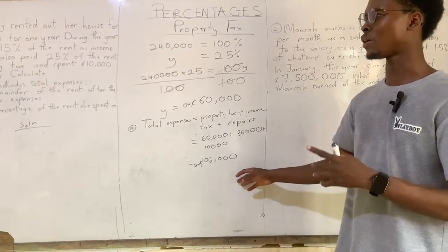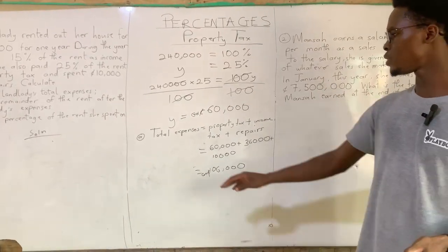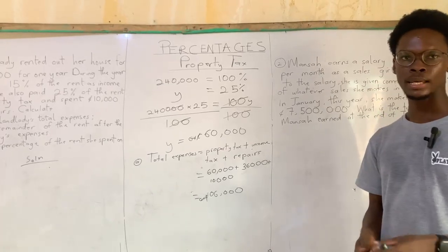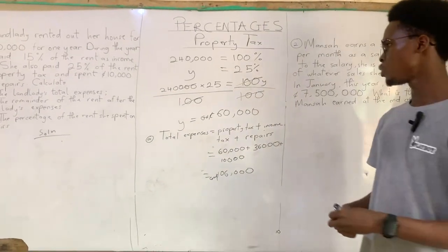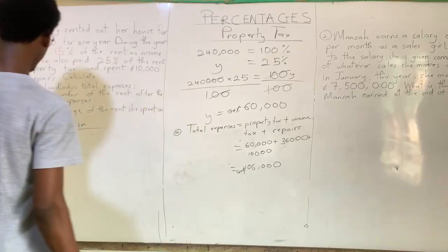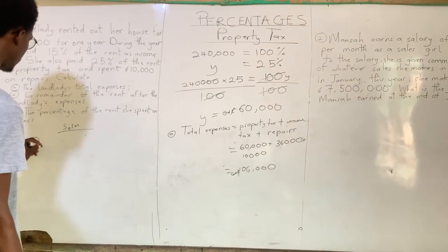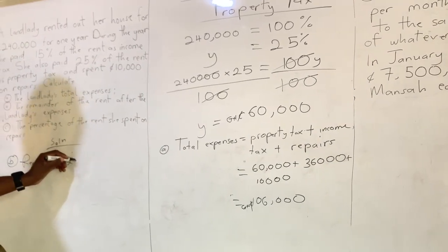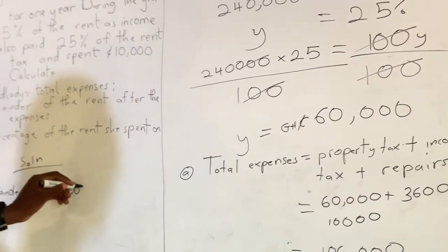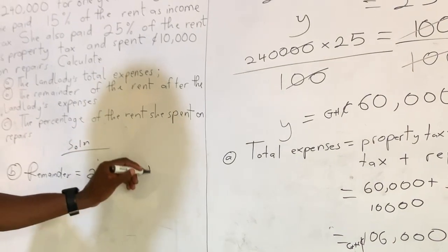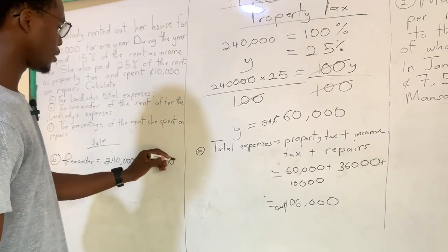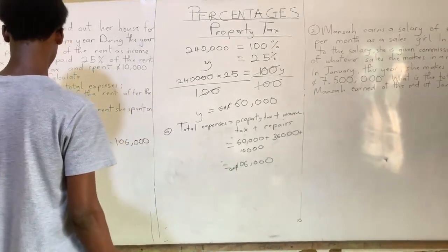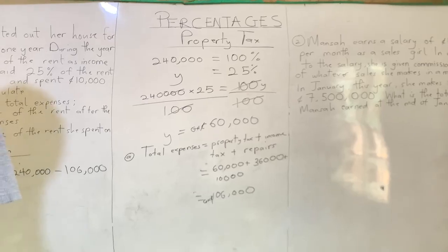So if you have to find the remainder of the rent after expenses, it means you take everything she spent, which is 106,000 cedis, then you subtract it from the rent money she received. So the remainder is going to be equal to 240,000 minus 106,000, just like this, right? We can do it as rough work over here.